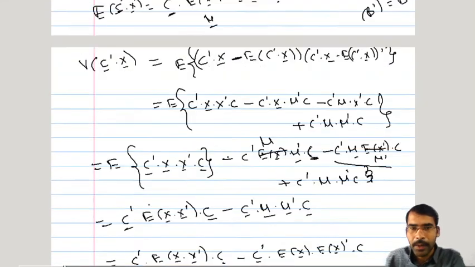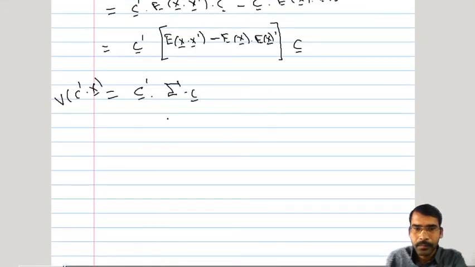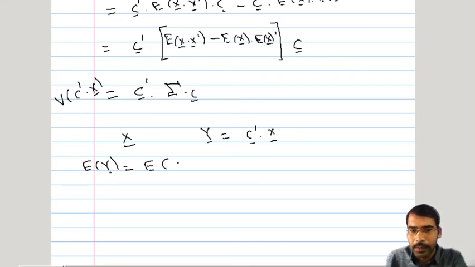If x bar is a given vector and say y bar, we have defined a new vector as c prime x bar, then now we have derived expected value of y bar, that is nothing but expected value of c prime x bar. It is nothing but this c prime will come out of the expectation and this term will be c prime into expected value of x bar, and variance of, sorry, here it will not be y bar, it is linear combination of these vectors c prime x bar, and therefore it is a scalar quantity.